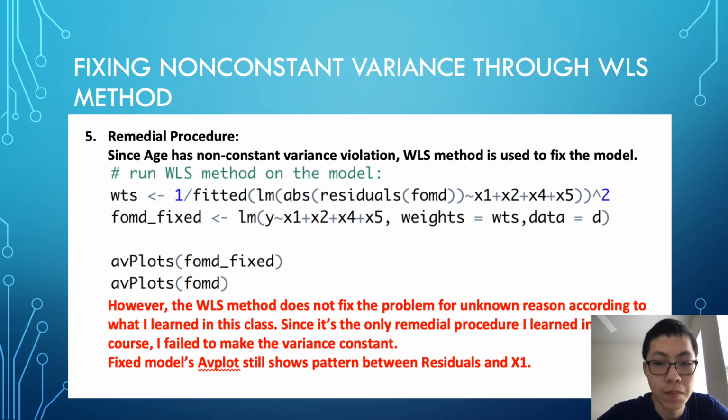Here comes a very strange thing that I went through while doing this project. Even after I used the WLS method, the AV plot still shows a strong relationship with variance. I have no idea, but I think the non-constant variance problem is fixed a little bit, but not completely.